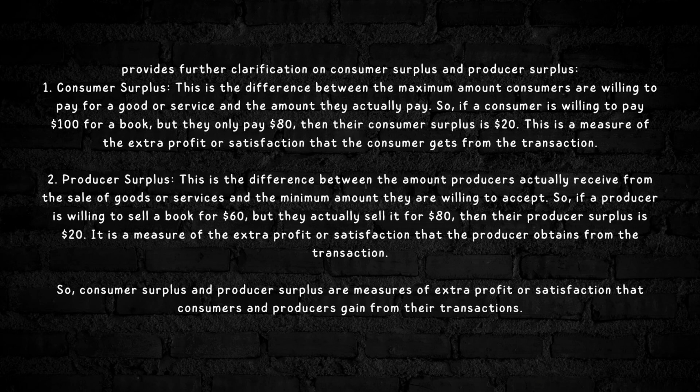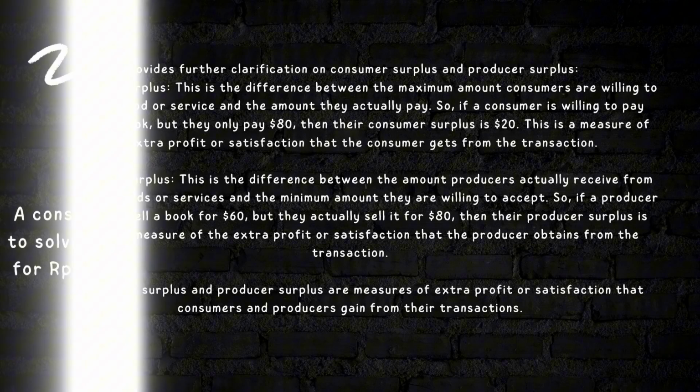2. Producer surplus. This is the difference between the amount producers actually receive from the sale of a good or service and the minimum amount they are willing to accept. So, if a producer is willing to sell a book for a certain amount but actually sells it for more, then the producer surplus is the measure of extra profit or satisfaction that the producer obtained from the transaction.